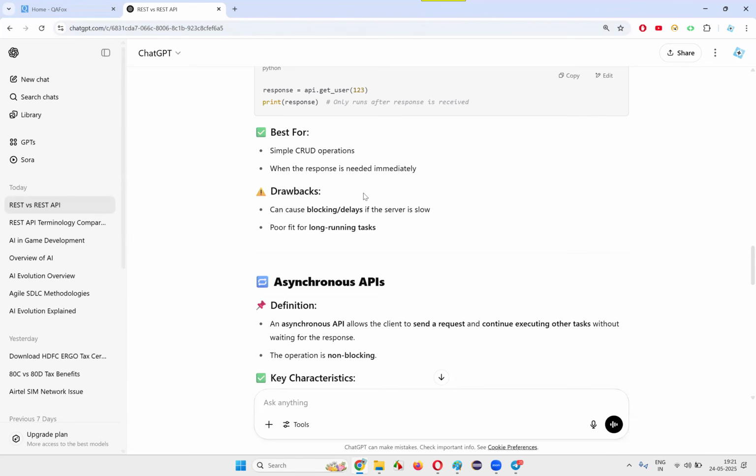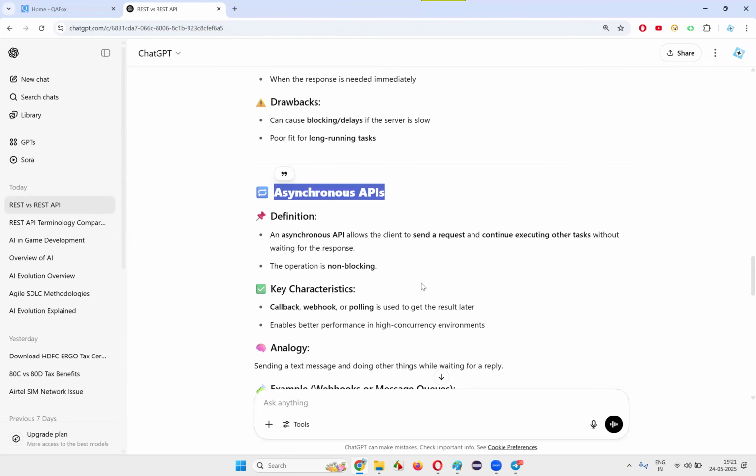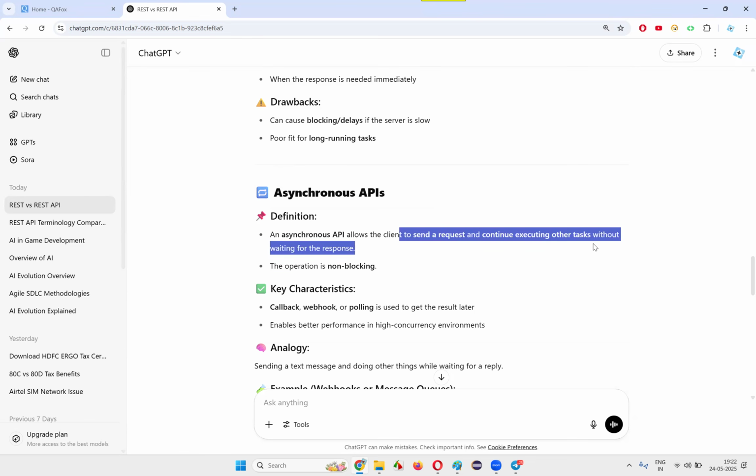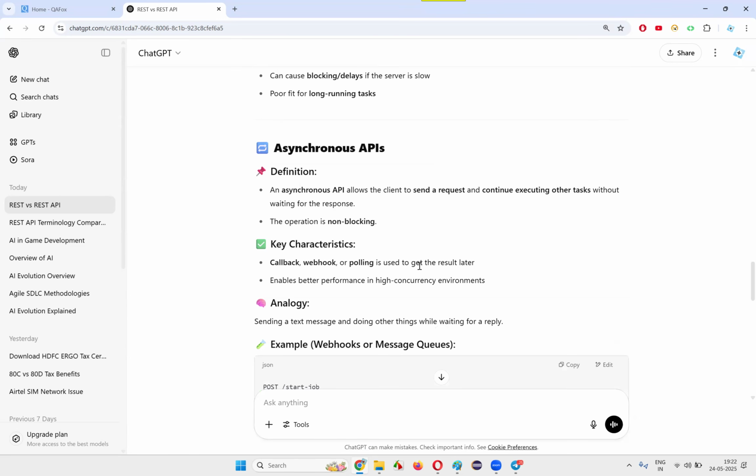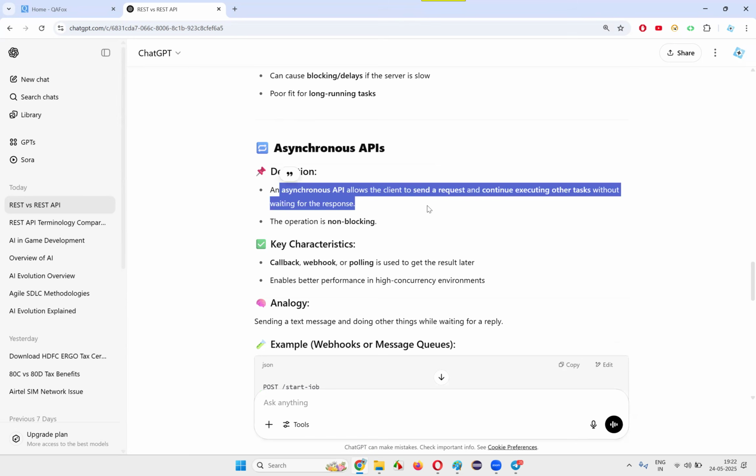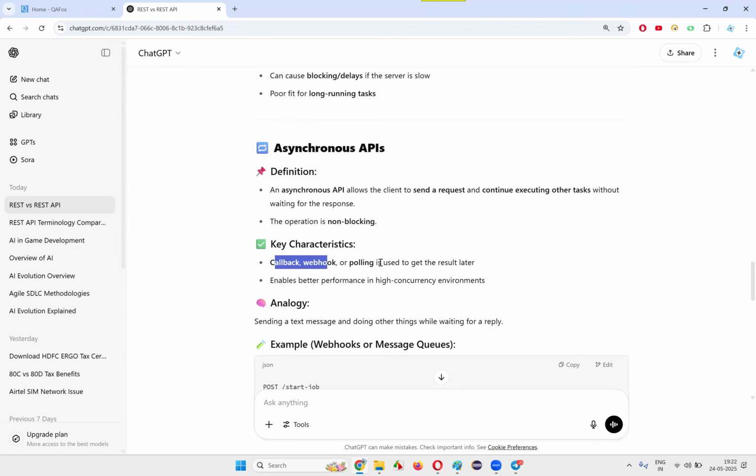Then coming to asynchronous APIs, the client will send a request and continue executing other tasks. The client will not wait for the response to come back. The client will go and do some other task without waiting for the response. The client doesn't worry about whether it will get the response or not. It will go and do some other activities.